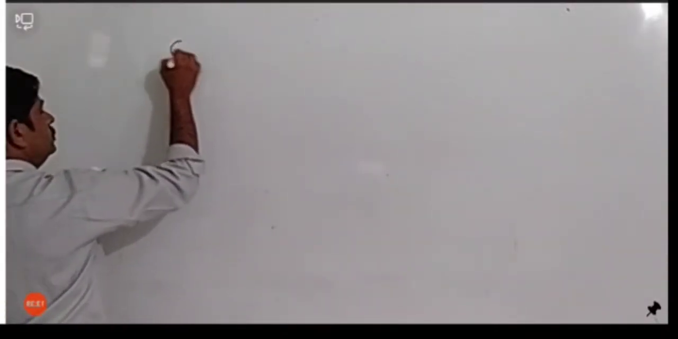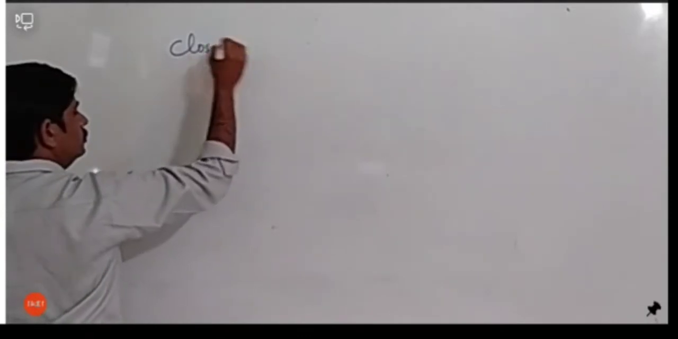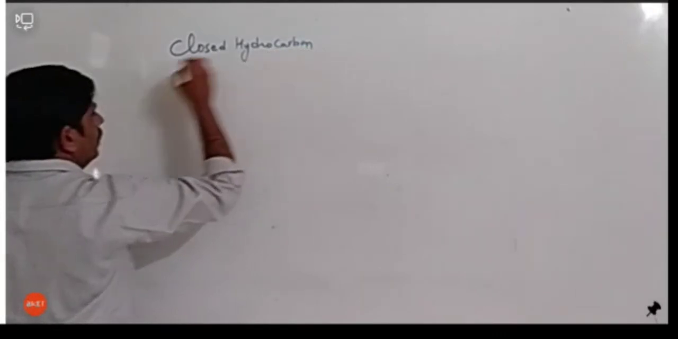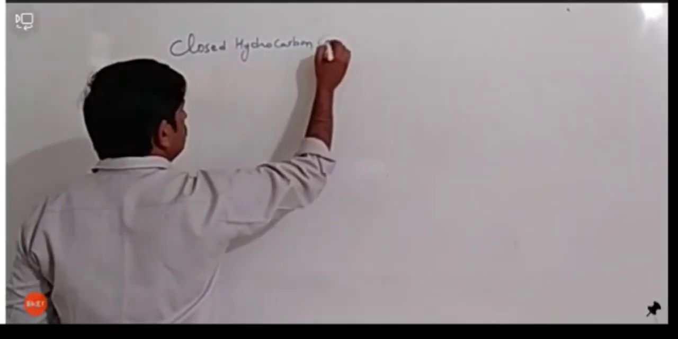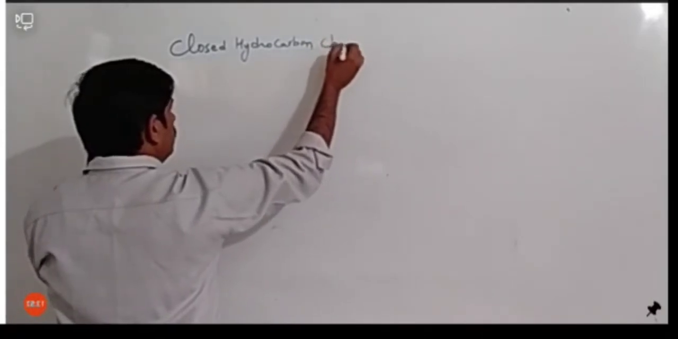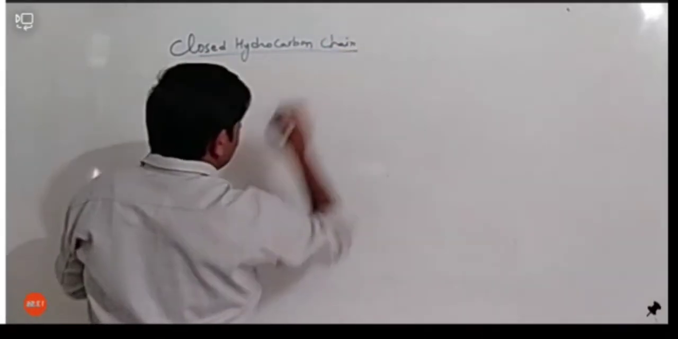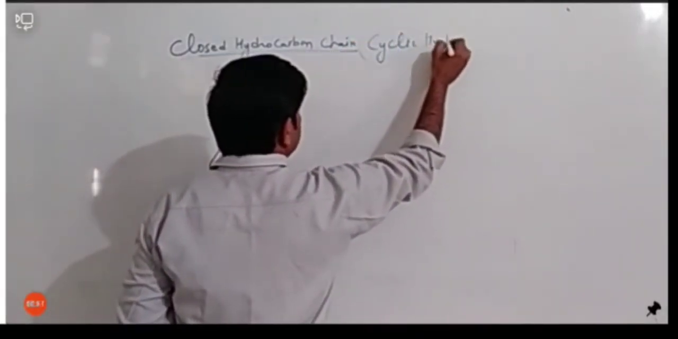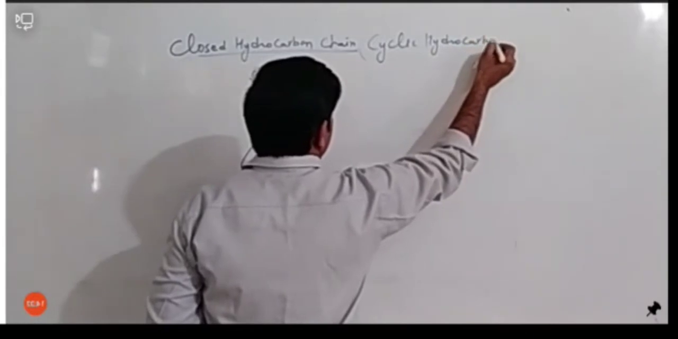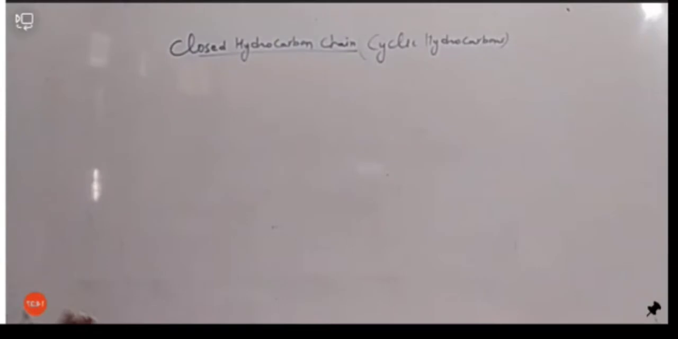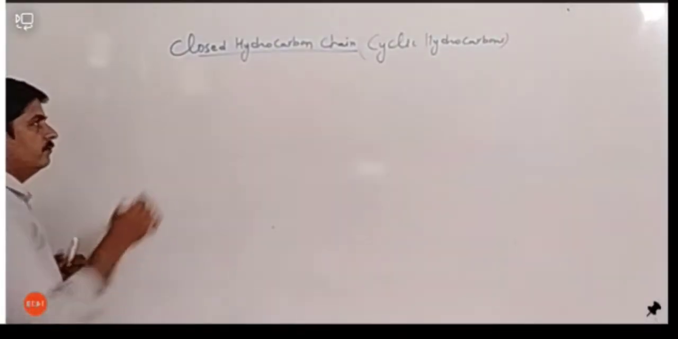So we are seeing the closed hydrocarbon chain. Or we can say cyclic hydrocarbon. Okay, we will name them as well. Naming भी हम करेंगे. Let's start with the very first one.